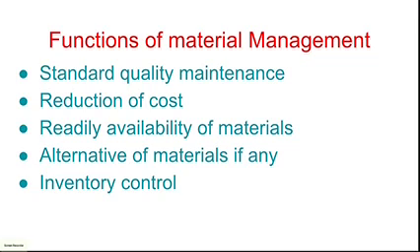Because if the material is not available, you cannot leave the production, you have to continue it. So for that purpose you need an alternative raw material, then you may move on with continuous production. So the role of material management is to provide alternative materials.